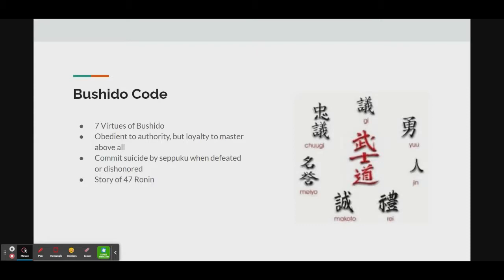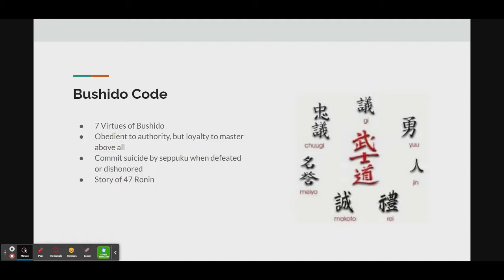First, Bushido Code translates to Way of the Warrior in English, and is what every samurai follows. The 7 virtues of Bushido are Gi for integrity, Rei for respect, Yu for heroic courage, Meiyo for honor, Jin for compassion, Makoto for honesty and sincerity, and Chu for duty and loyalty.